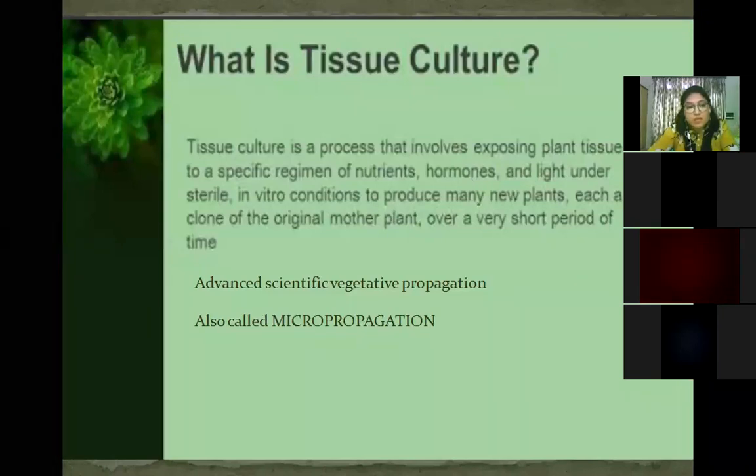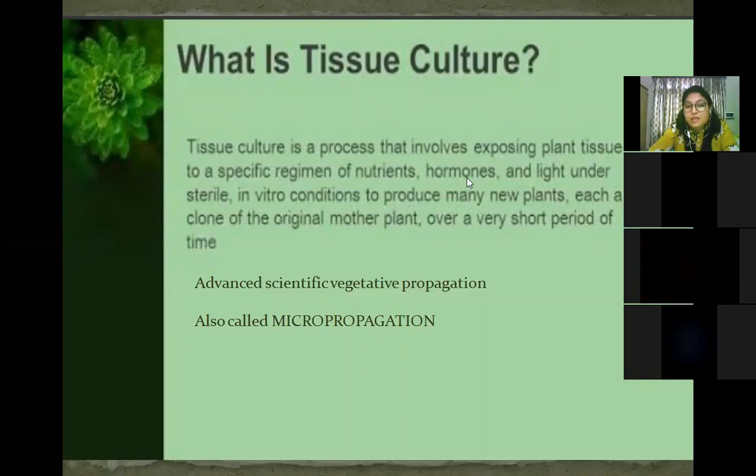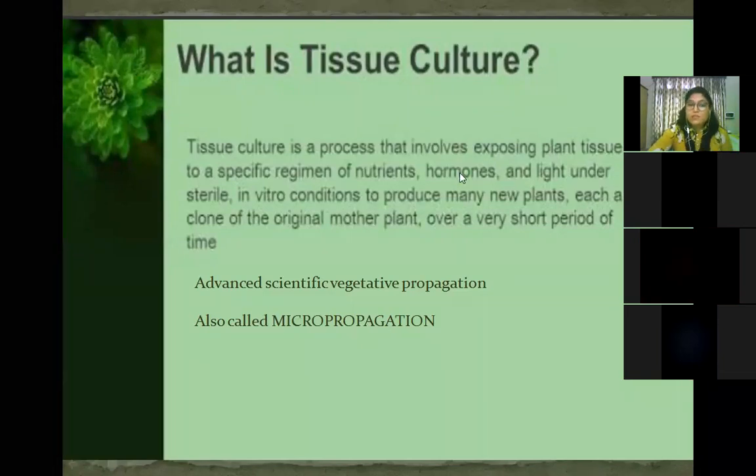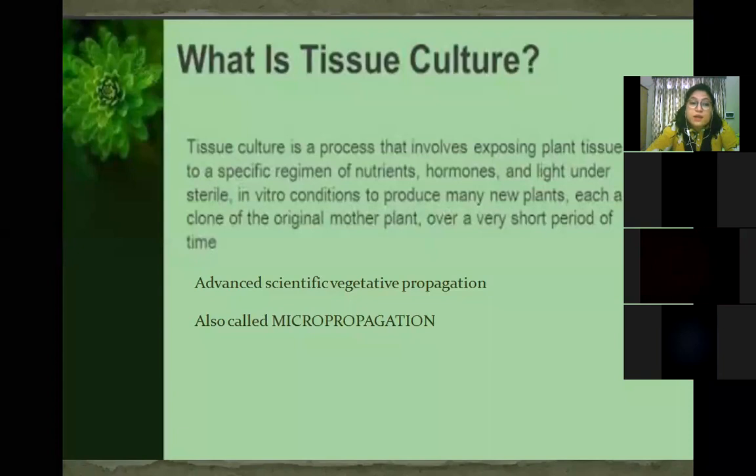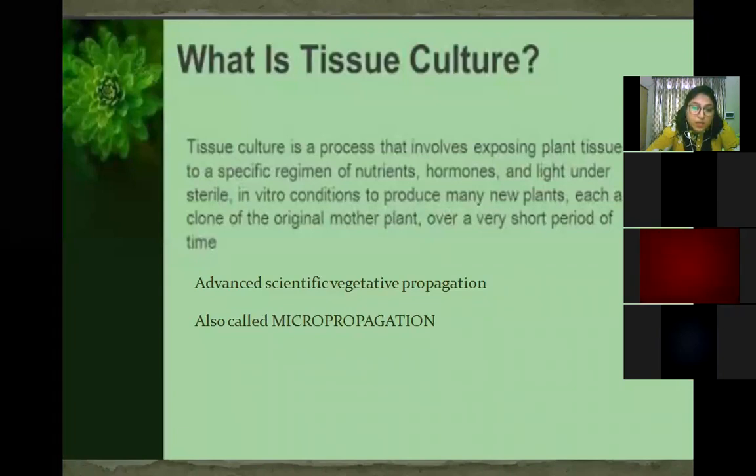In the last chapter, that is deleted from the syllabus, but in control and coordination these hormones were there. So auxins and cytokinins are the hormones. They are called plant hormones. They are responsible for the growth of the plants. Okay, and they are provided in that medium. Nutrients and hormones are provided in the medium, and it is done in vitro conditions.